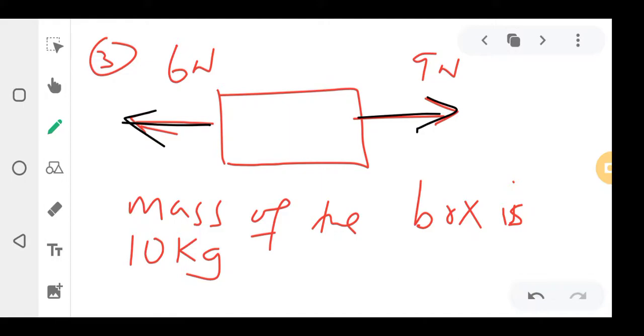So meaning the resultant is a subtraction of these forces. So it's 9 minus 6. Okay? The resultant is 9 minus 6. You just subtract the smaller number from the larger one. So 9 is larger, so minus 6.